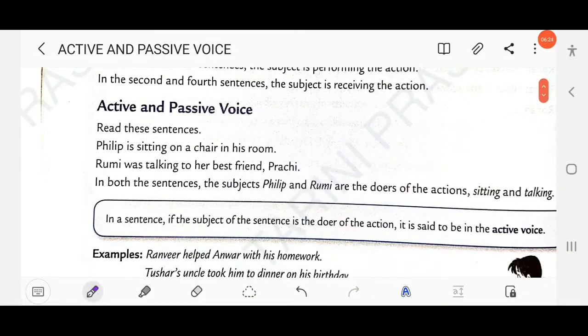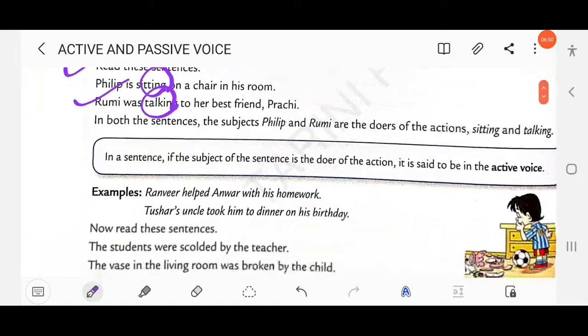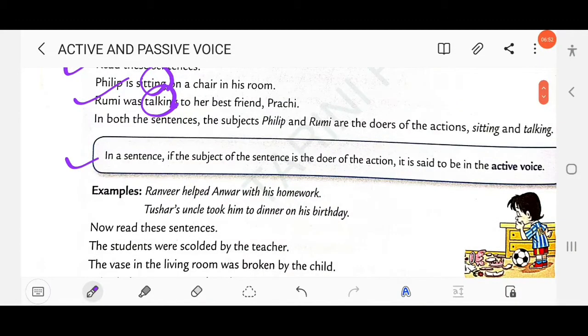Let's read these sentences. Philip is sitting on a chair in his room. Rumi was talking to her best friend Prachi. In both sentences the subjects, Philip and Rumi, are the doers of the action. Who is sitting? Philip is sitting. Who was talking? Rumi was talking. So in a sentence, if the subject is the doer of an action, it is said to be in active voice.